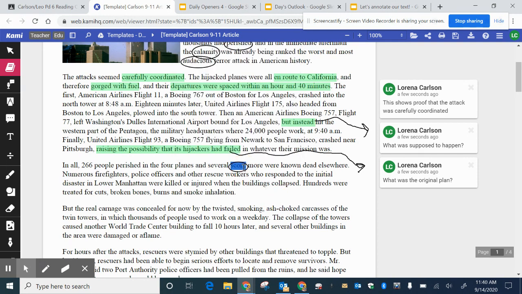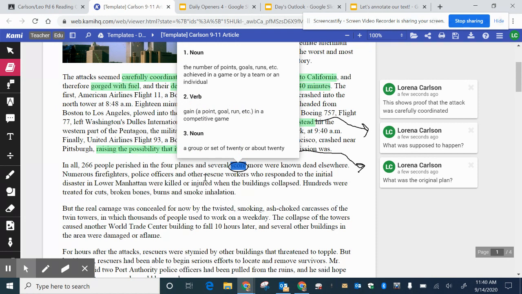I can say, oh, okay, a score. So if I reread it, 266 people perished in the 4 planes and several score more were known dead elsewhere. That shows me that there was a lot more, because it could be 20 more or 40 more or 60 more. So there's a lot more people than just 266.